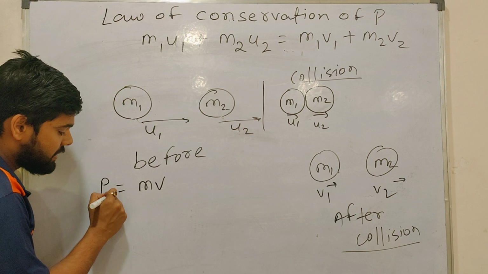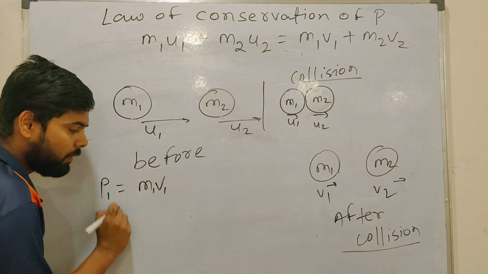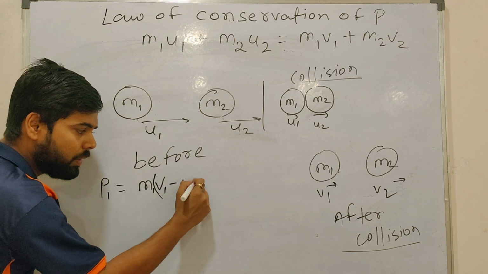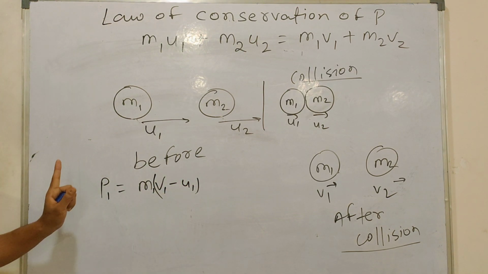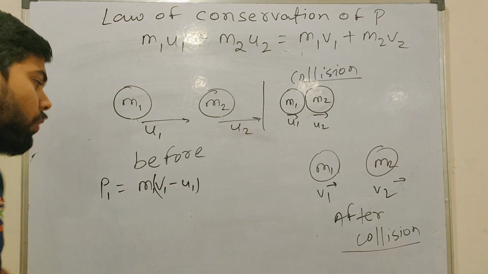Then you will say that the initial momentum p1 is equal to what? m1 (v1 minus u1). Listen again. Initial momentum p1 is equal to m1 (v1 minus u1). What does it mean, sir?